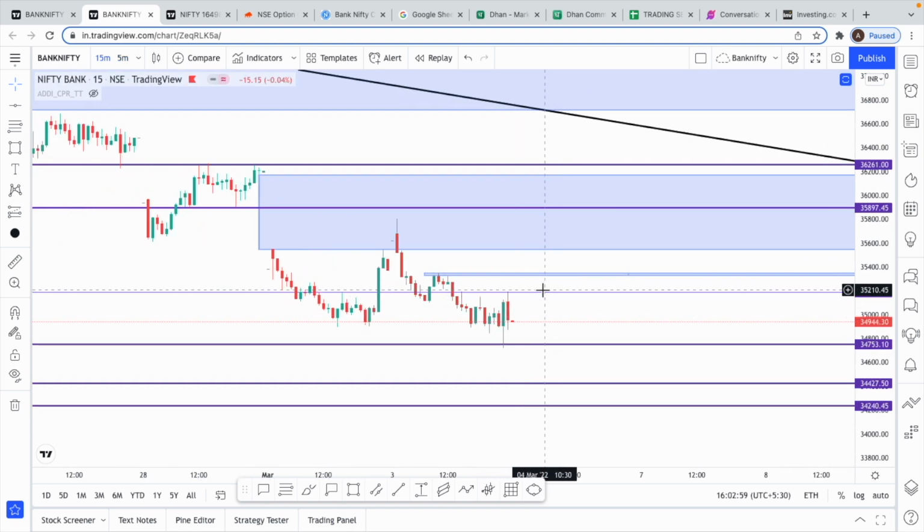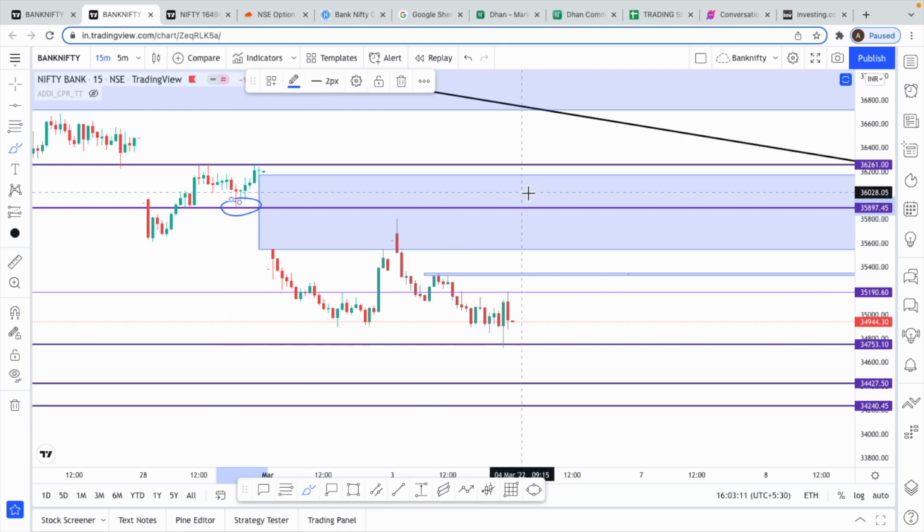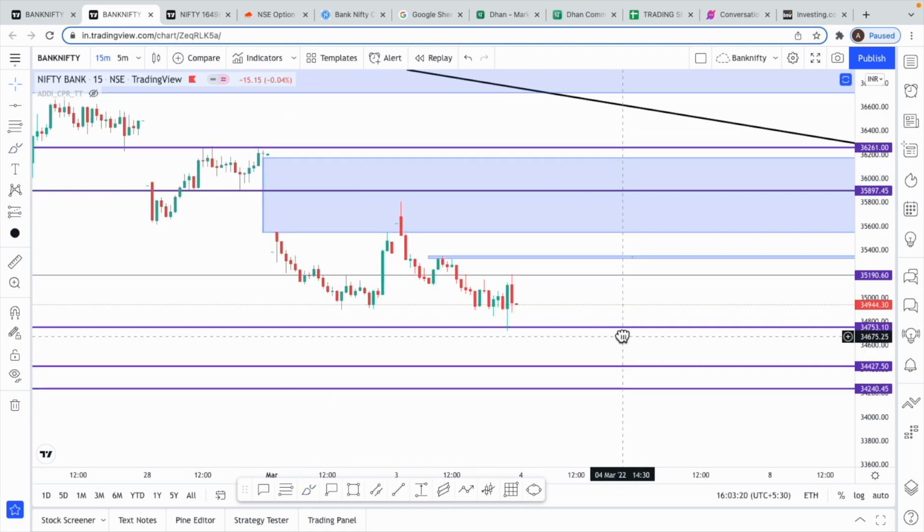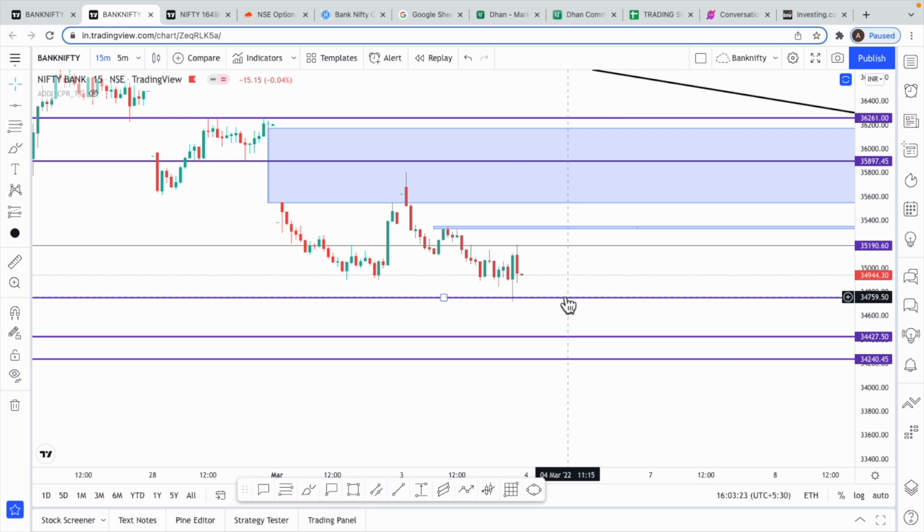So in case we break these two levels and go higher, we might take some resistance at this gap boundary that is around 35,500. Even if that is broken, the next resistance will come here, where we previously had taken support on this trend line, 35,900, and then probably this gap can get filled. That is in case we go higher. And in case this level of today's low, 34,750, breaks, for sure we might come to this level of 34,400.